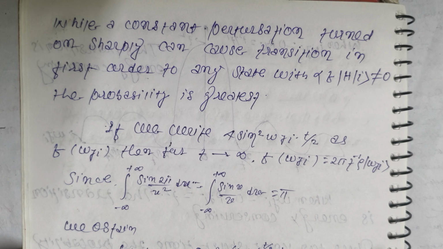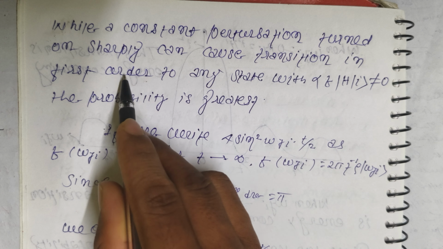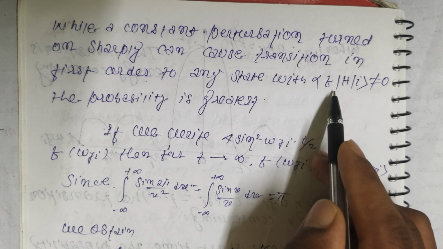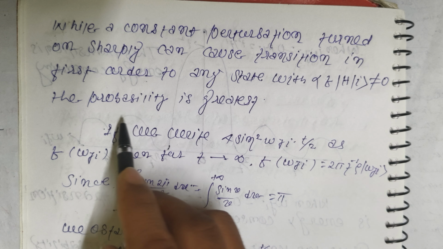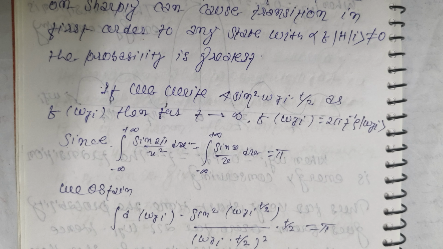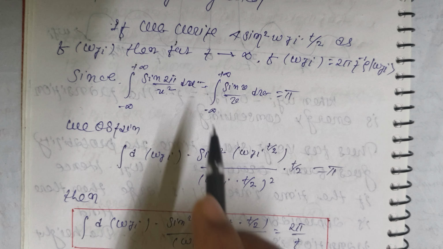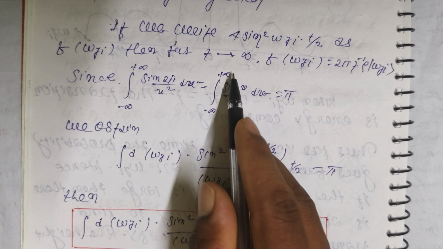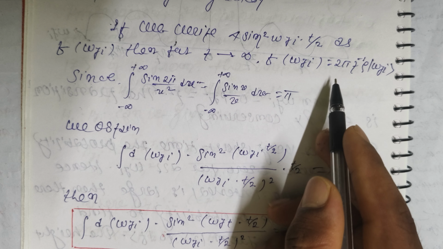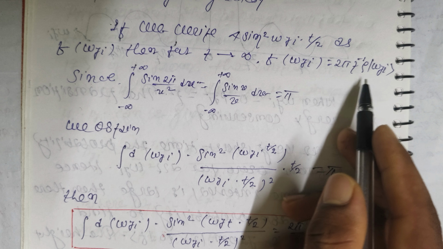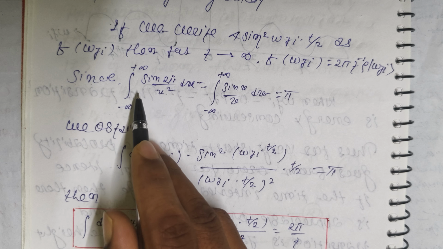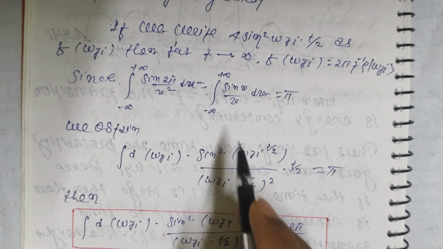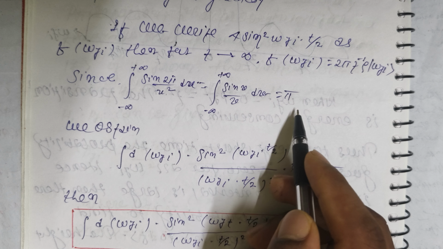Now, friends, while a constant perturbation turned on sharply can cause transition in first order to any state with H_fi not equal to 0, the probability is greatest. If we write sin square (W_fi t by 2) by (W_fi t by 2) whole square as F(W_fi), then for t tends to infinity, F(W_fi) is equal to 2 pi t inverse rho(W_fi), since integration minus infinity to plus infinity of sin square x by x square dx is equal to integration of sin x by x dx, which is equal to pi.